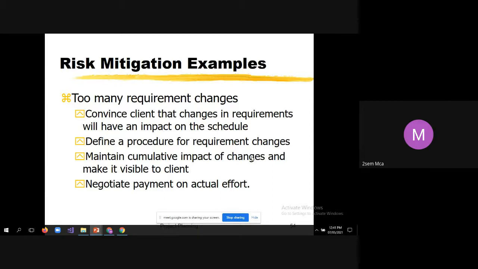Negotiate payment on actual effort. That is very, very important. Always negotiate payment on the actual effort put on the project.